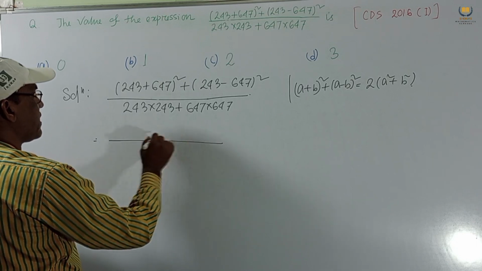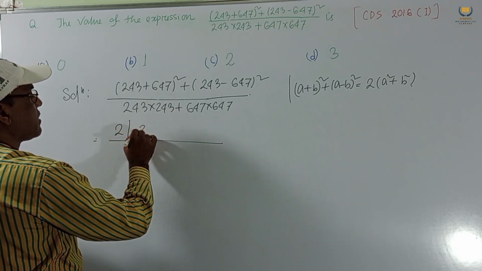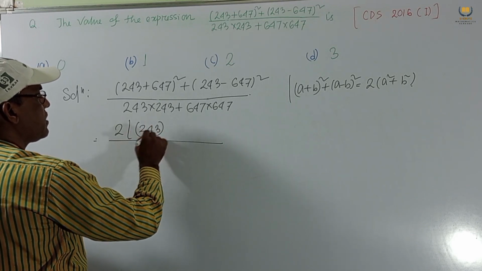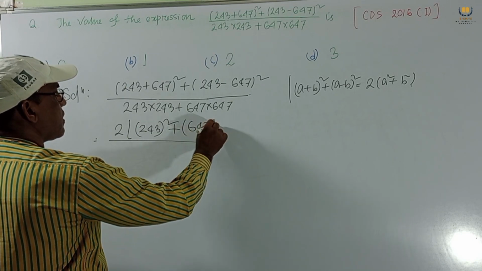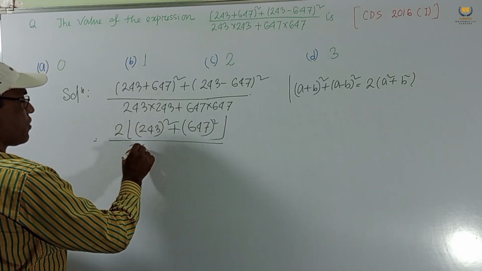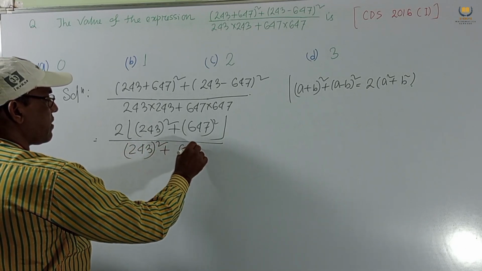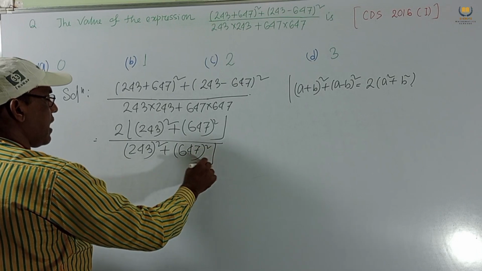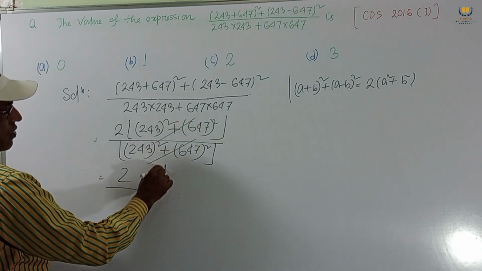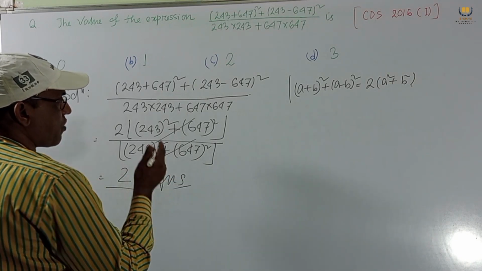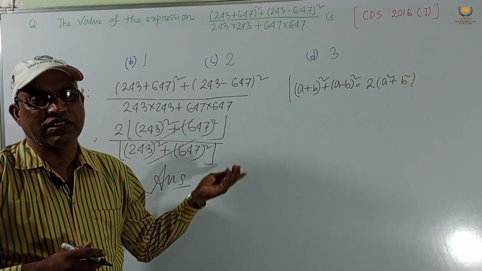So this can be written as 2 into 243 whole square plus 647 whole square, and this is 243 whole square plus 647 whole square, and these two are like terms. This will be cancelled. Answer is 2. Same result and problem is also same, but numbers are different, but answer is same. So this is the answer.